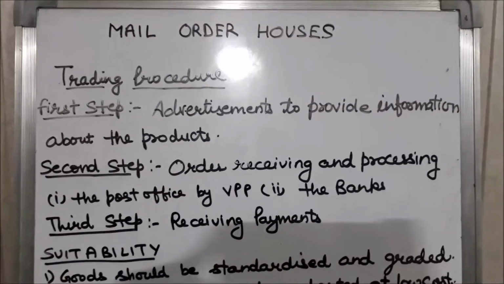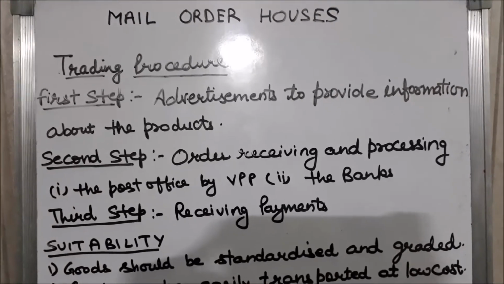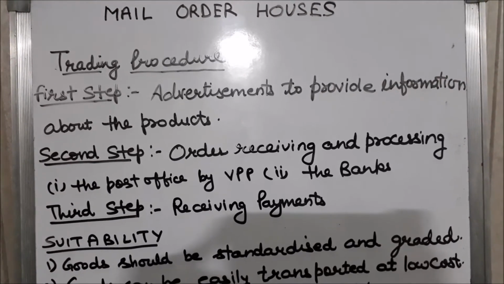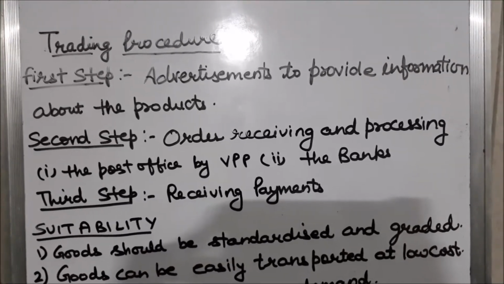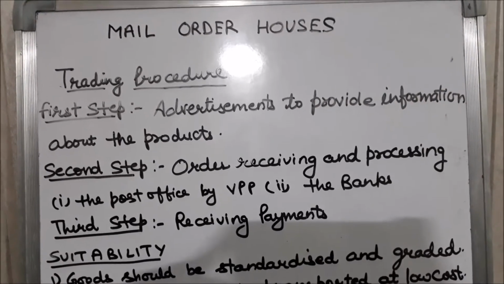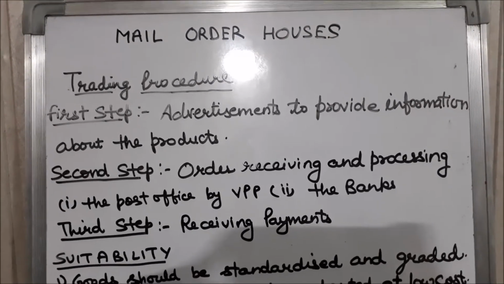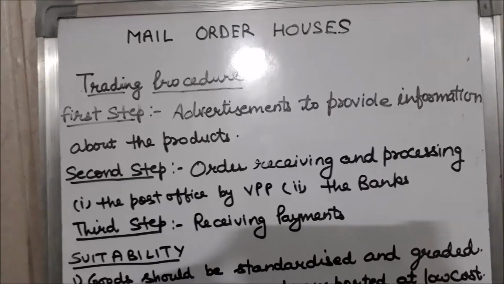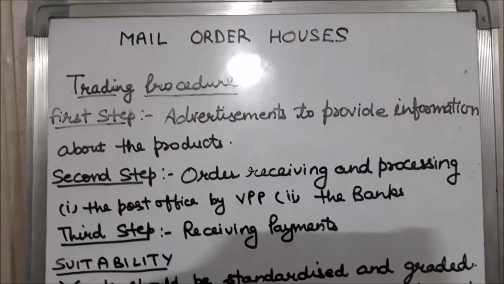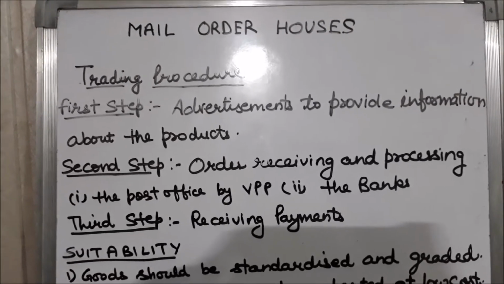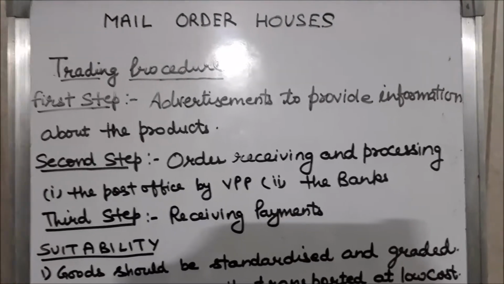By giving advertisements in the newspaper and magazines, information is provided to the prospective buyer about the goods and services. Sometimes catalogs or circulars are sent to the customers. In these advertisements as well as catalogs and circulars, complete information about the product is given. Like what product is going to be sold here, what are the features, how it is utilized, and what are the terms and conditions regarding delivery of goods and payment for the goods. So each and every information is given in the advertisement and circular.